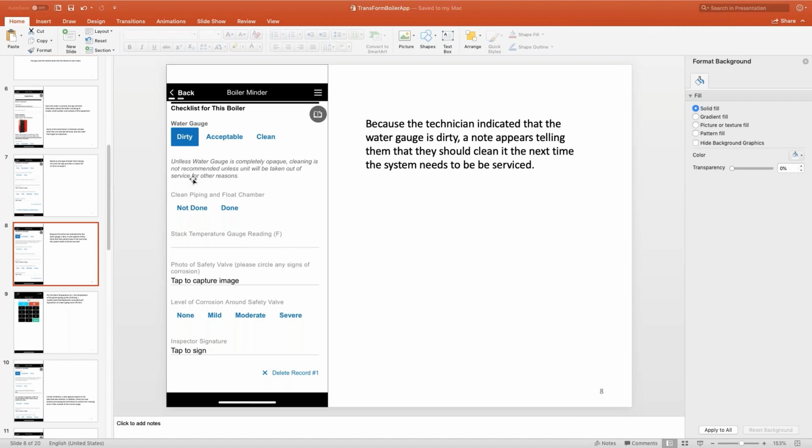Or to put it another way, the next time you pull this unit out of service for some reason, that would be a great time to clean the water gauge. And that's information that we're going to use later.